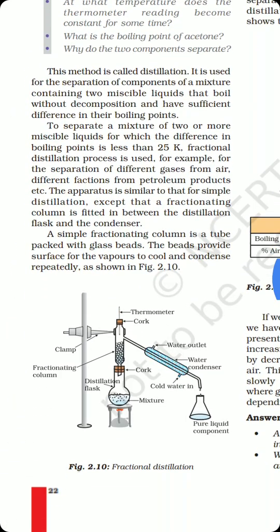An advanced procedure that is known as fractional distillation is also used when the components of the mixture have a difference in their boiling points of less than 25 Kelvin. In this condition, within the distillation apparatus, a fractionating column is also fitted, which contains glass beads to increase the surface area, right? So fractional distillation is just the advanced kind of distillation which is used when the two components of a mixture have a difference in boiling points of less than 25 Kelvin.